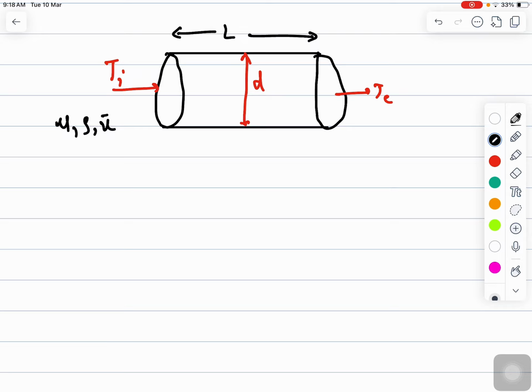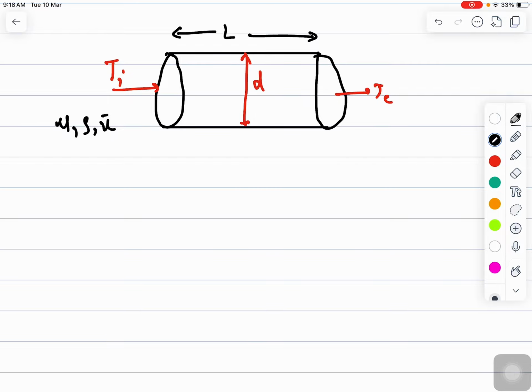We want to find out the heat transfer rate, or how much heat transfer there is, or what would be the temperature of the fluid at a particular length in the pipe. That becomes very important here.